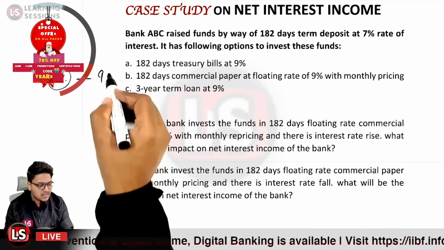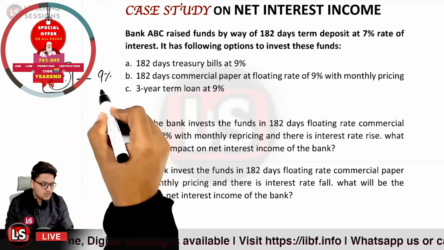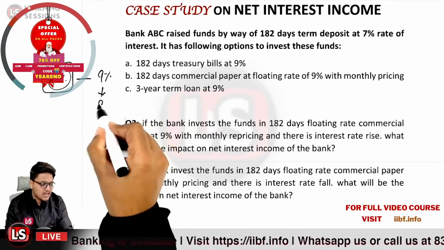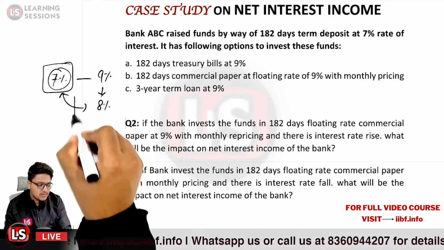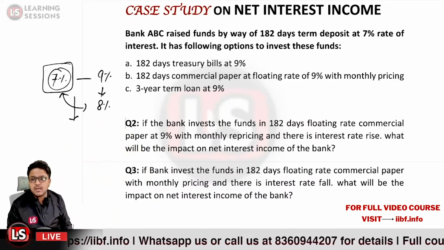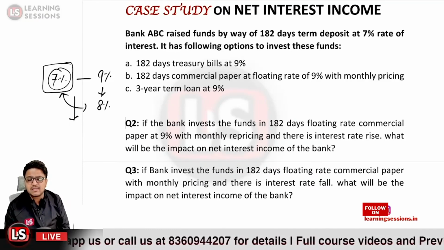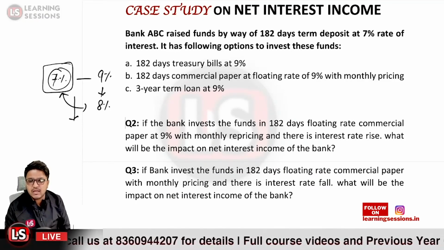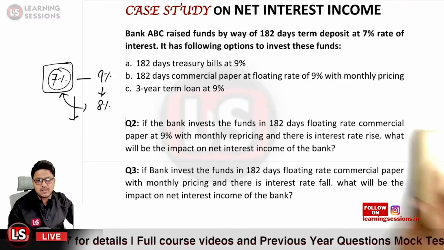So let us take the case, in that particular case there is interest rate fall in between, and this will be all fixed. So previously it was 9% and now it is 8%. Now in that particular case, your net interest income will decrease. So question number 3 over here, the right answer is net interest income will decrease. Again, Shiv Vishnu has given the correct answer.